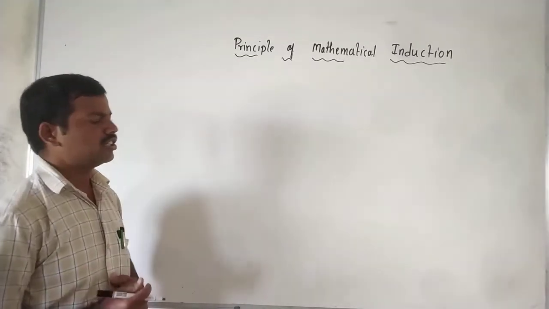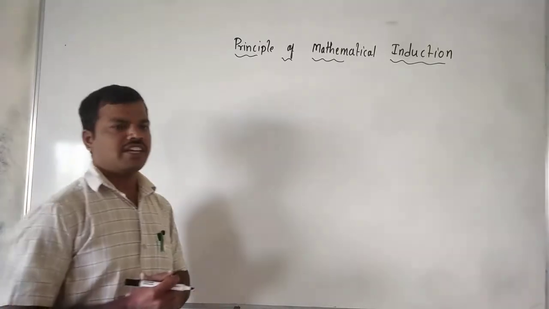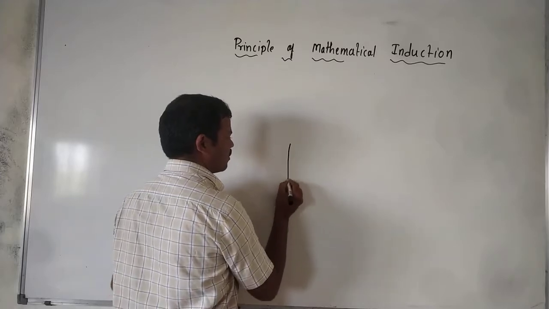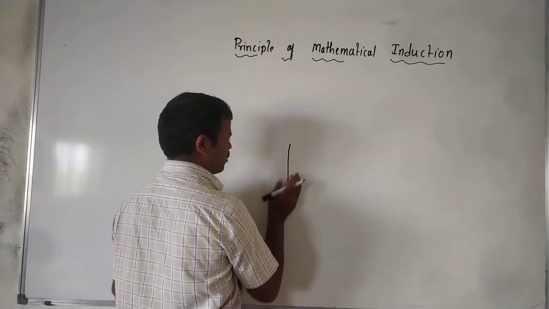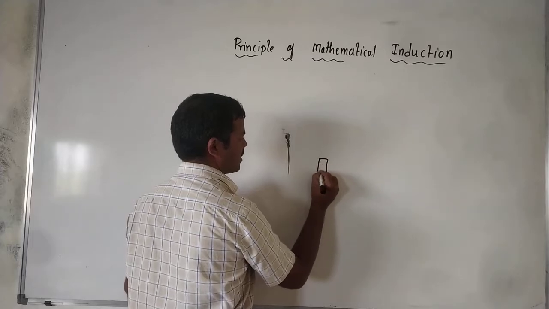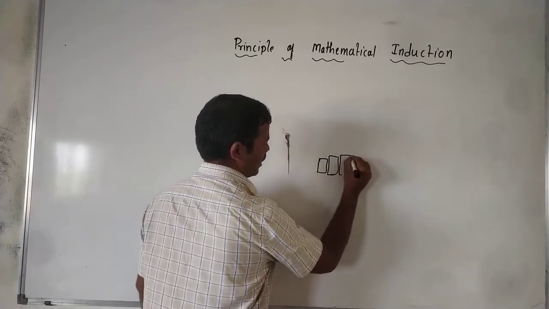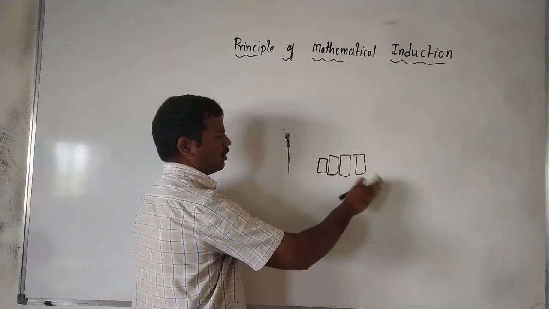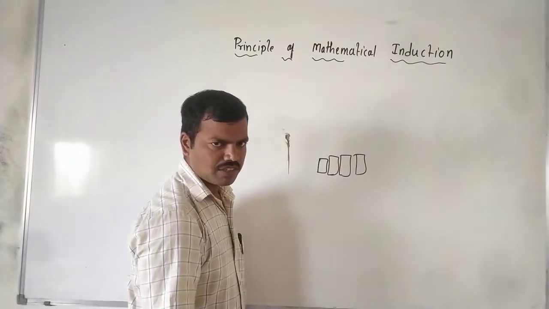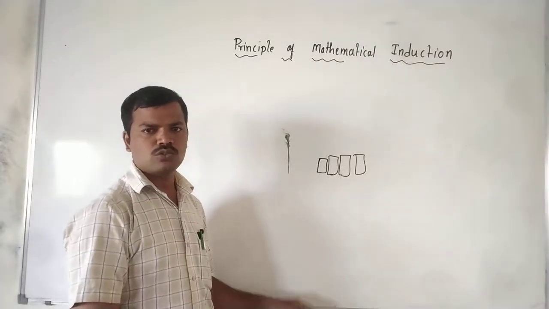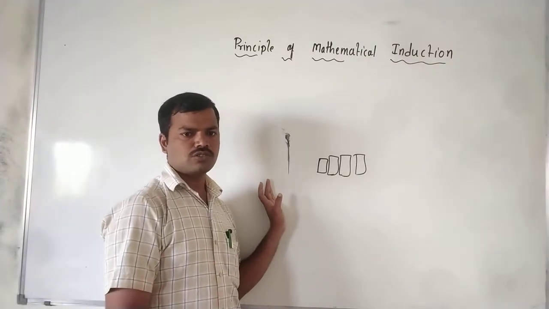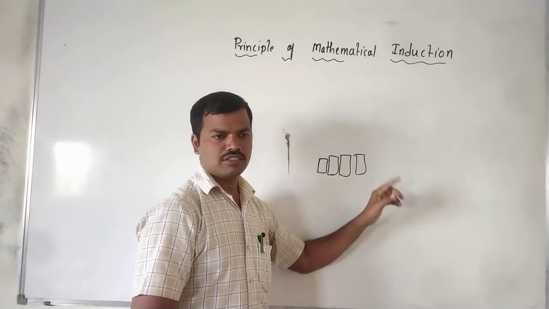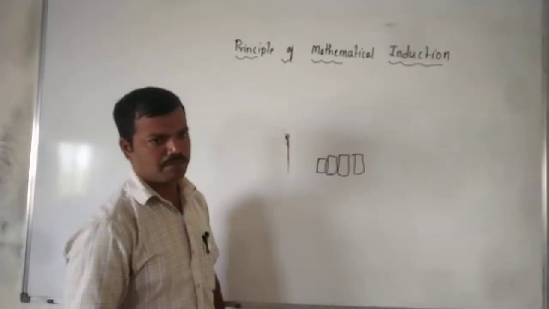Particular to the generalization means, we can take one example. Suppose you stand in front of a wall, and some tiles are joined like this. You keep the tiles one by one like this. If any one of these tiles falls, then what happens? They will start breaking. If one breaks, then it starts breaking the next one. Another example we can give.